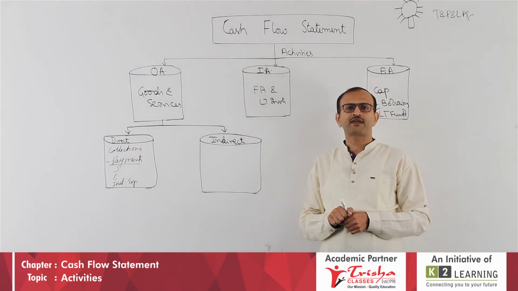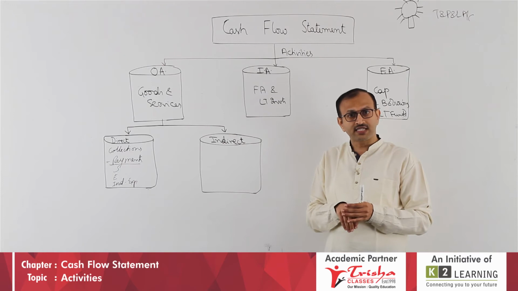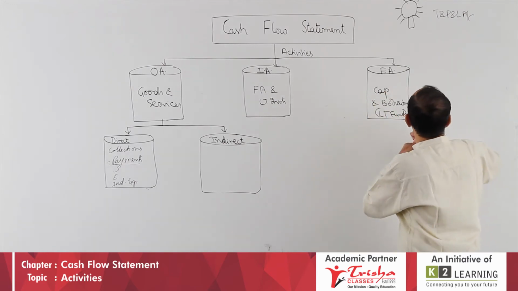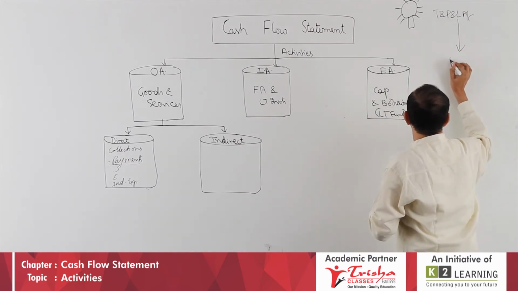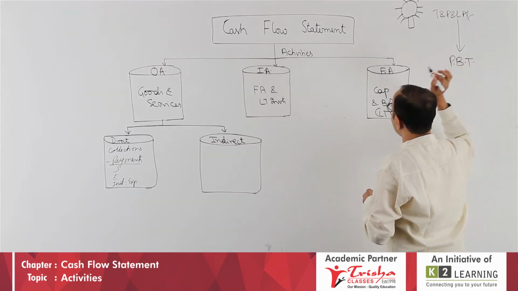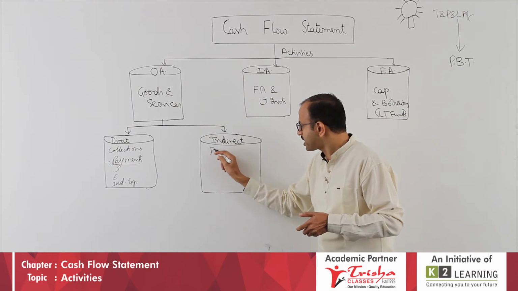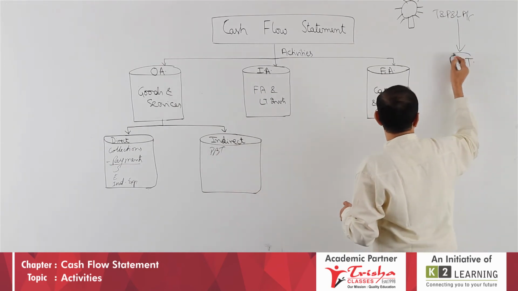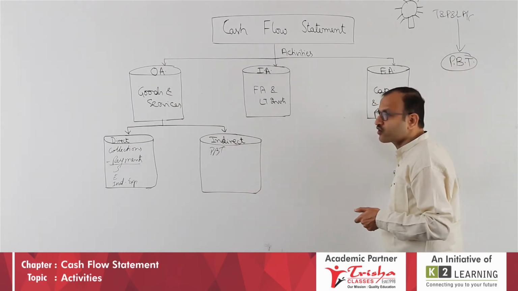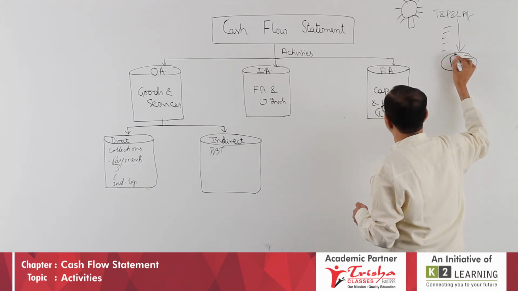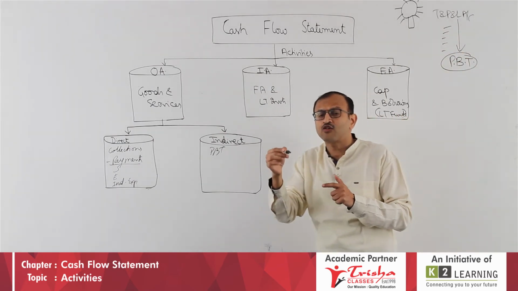What about the indirect method? The base of the indirect method is that the accountant has already worked out the profit and loss account. He has an answer called PBT, profit before tax. Take that PBT. When he arrived at PBT, some items he has adjusted; cancel those items.